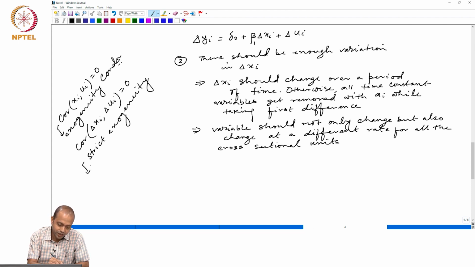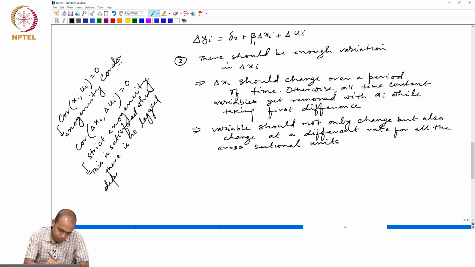And this is satisfied when there is no lagged dependent variable like y_it minus 1 in the model.